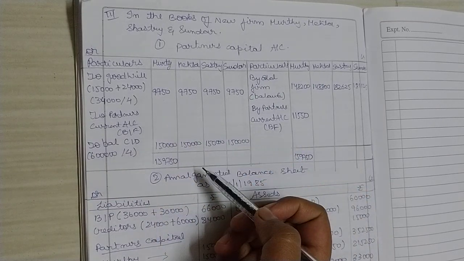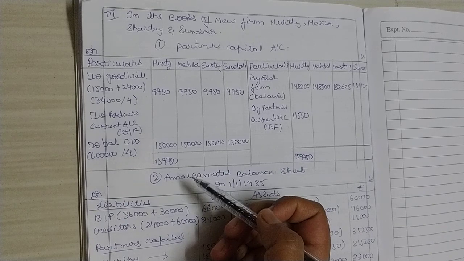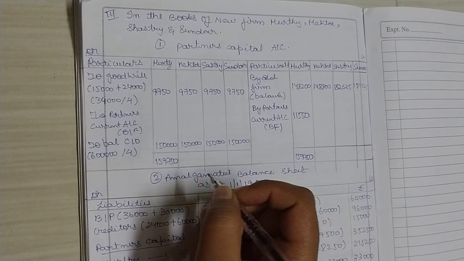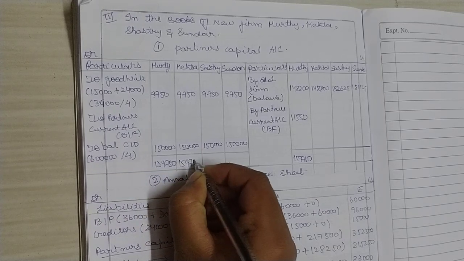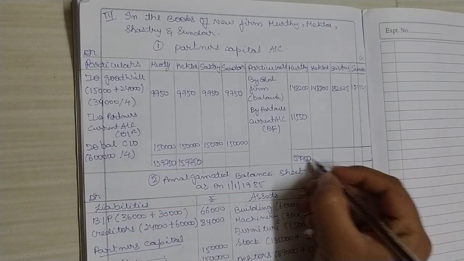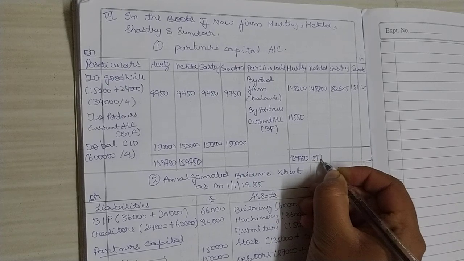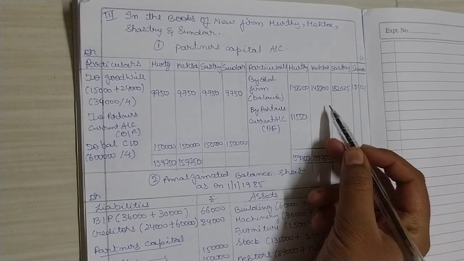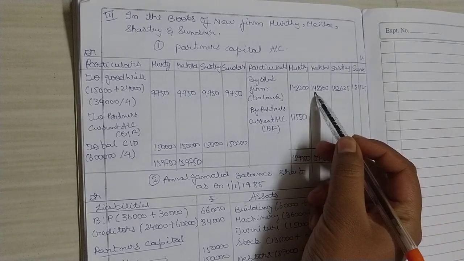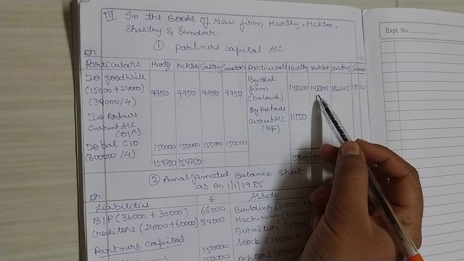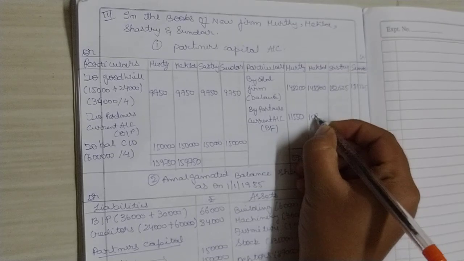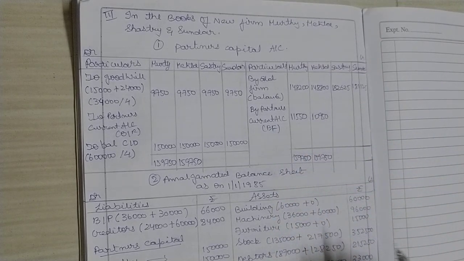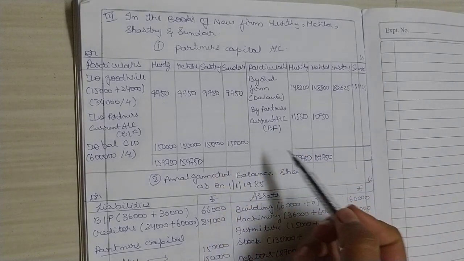Next one, Mehta's account. What is Mehta's account total? Same, 1,59,750. It is greater on the debit side. So credit 1,59,750 minus 1,48,800. You will get 10,950 rupees.